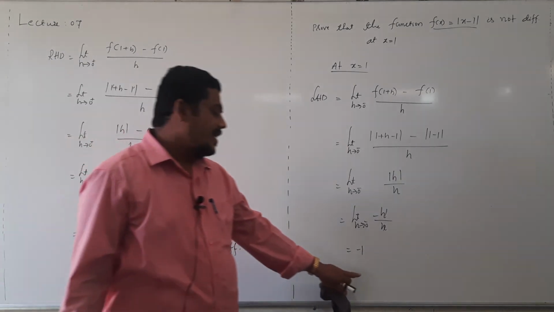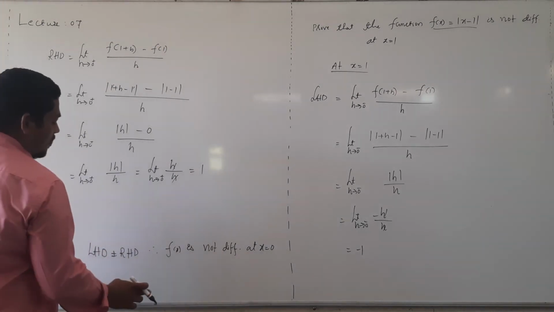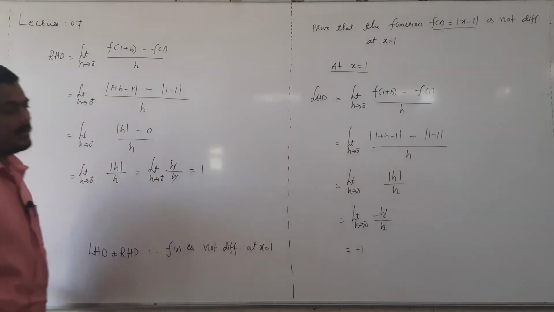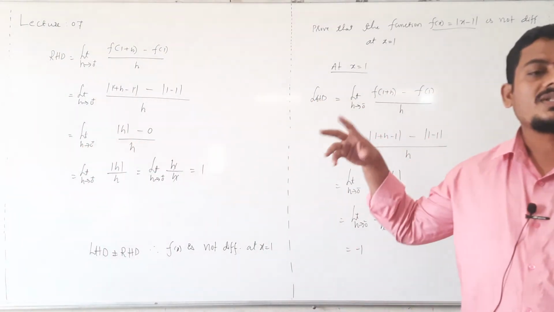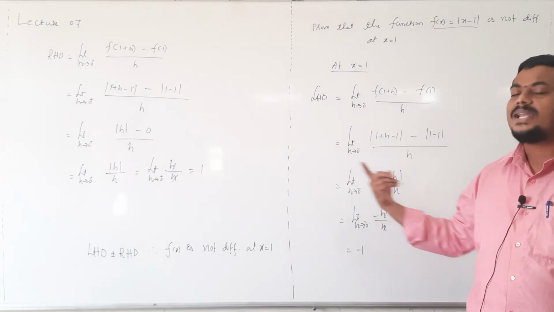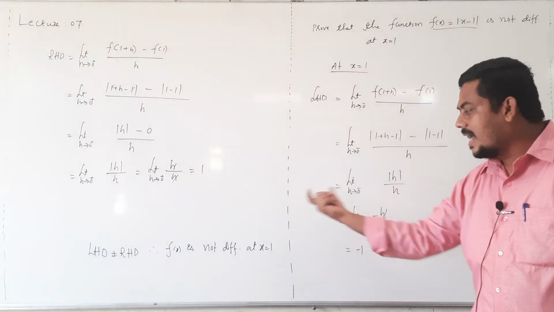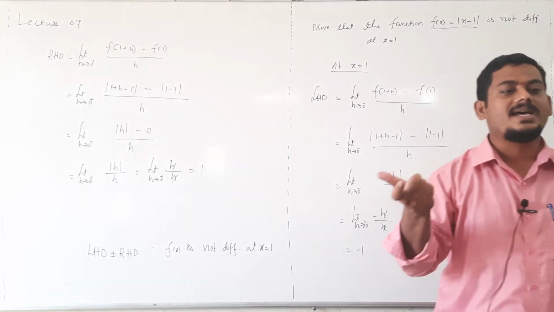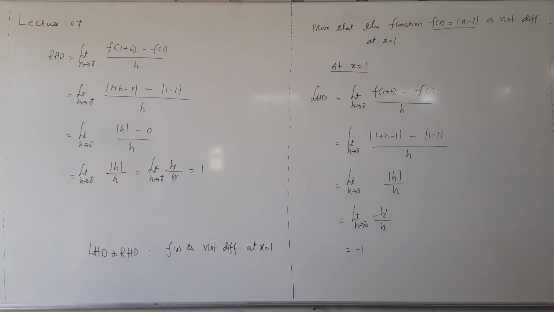Left hand derivative is minus 1, right hand derivative is plus 1, therefore left hand derivative is not equal to right hand derivative, therefore f of x is not differentiable at x equal to 1. Just evaluate left hand derivative and right hand derivative. If both are equal and exist, then only it is differentiable, otherwise not differentiable. In this case, both the values exist. Exist means finite value. Both exist, but both are unequal. Exist but unequal. So not differentiable, right? Next question.